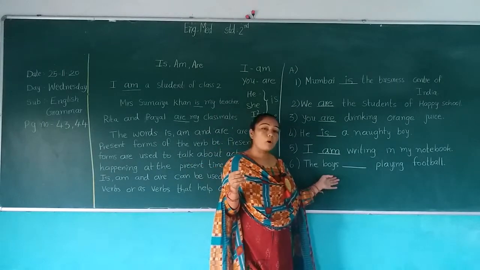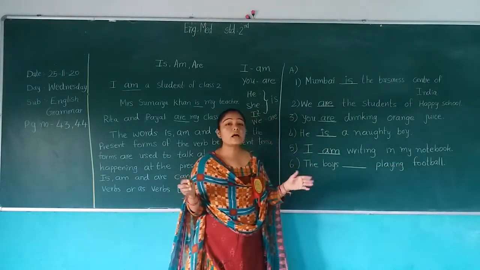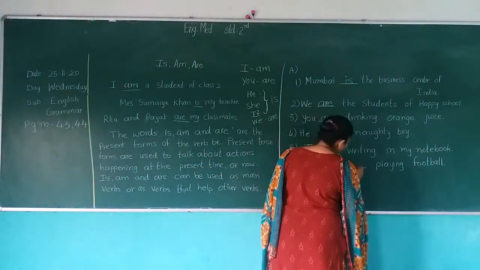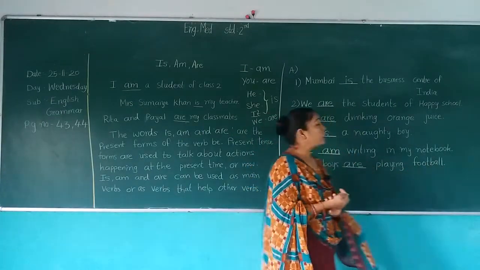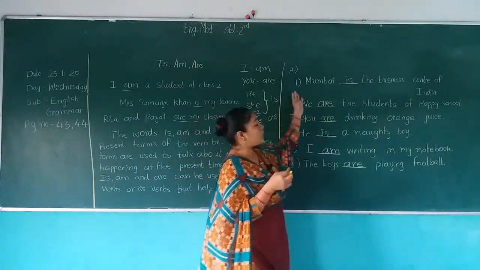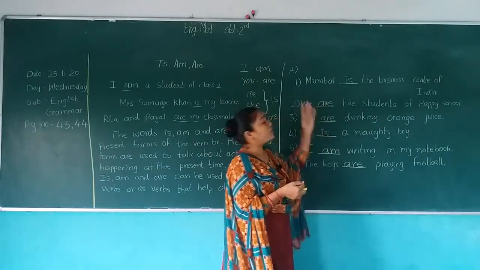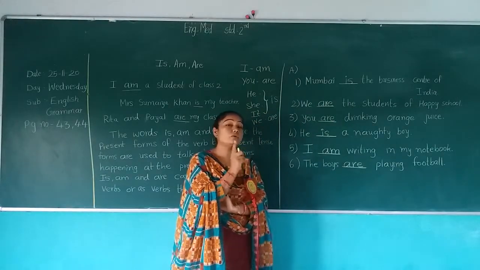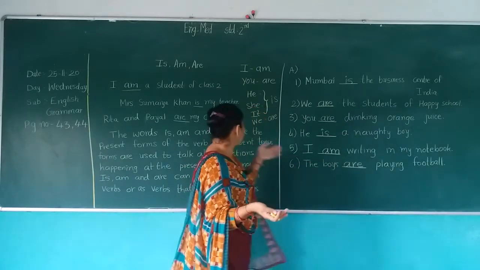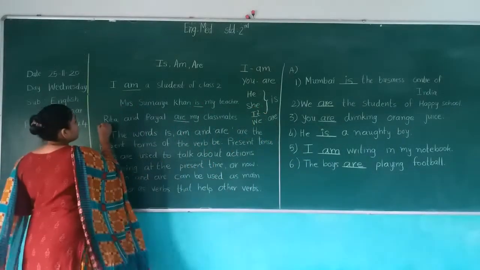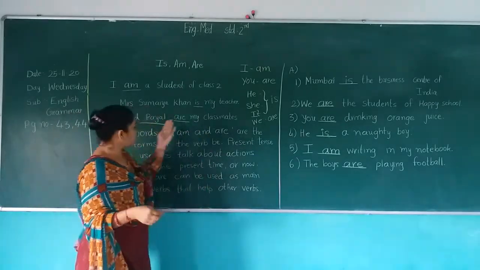The boys dash playing football. Now, the boys are. The boys are playing football. Now remember here that when only one name is given, we use is. And when we talk about more than one name, see here, two names are given here, Rita and Payal. So what have we used here? Are.